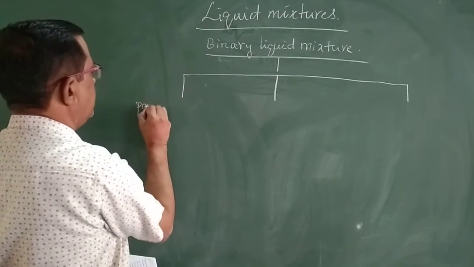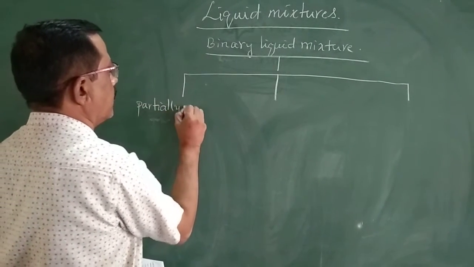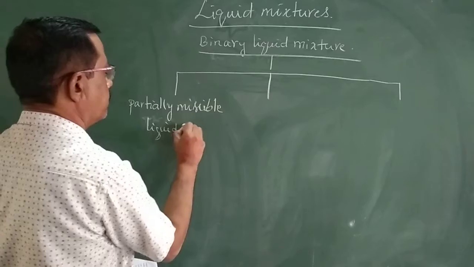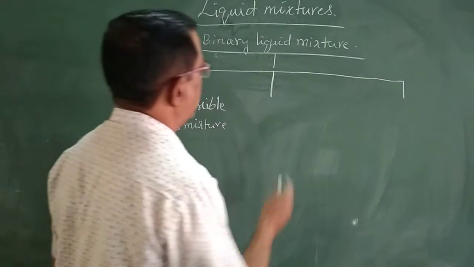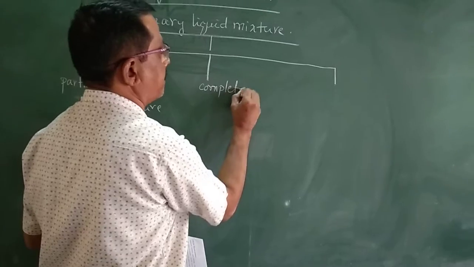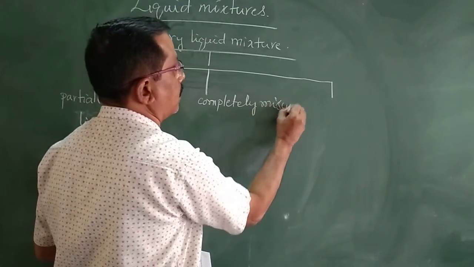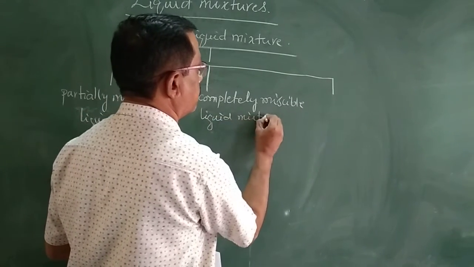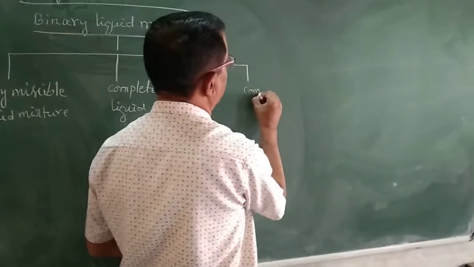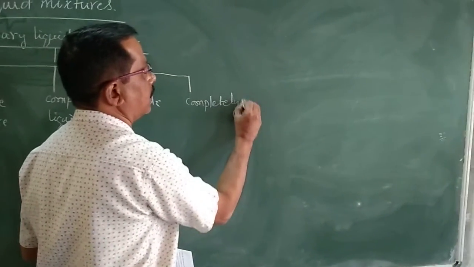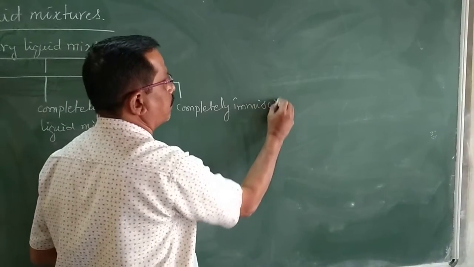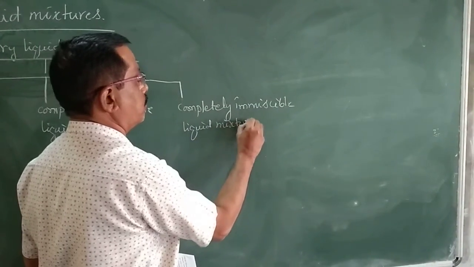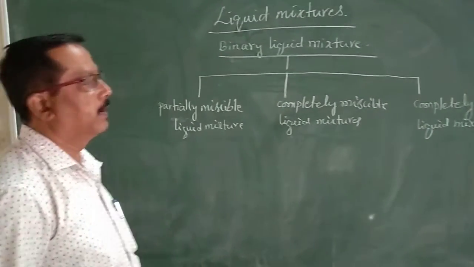Now these binary liquid mixtures are classified into three groups. First one, partially miscible liquid mixtures. Second one, completely miscible liquid mixtures, and third one, completely immiscible liquid mixtures.